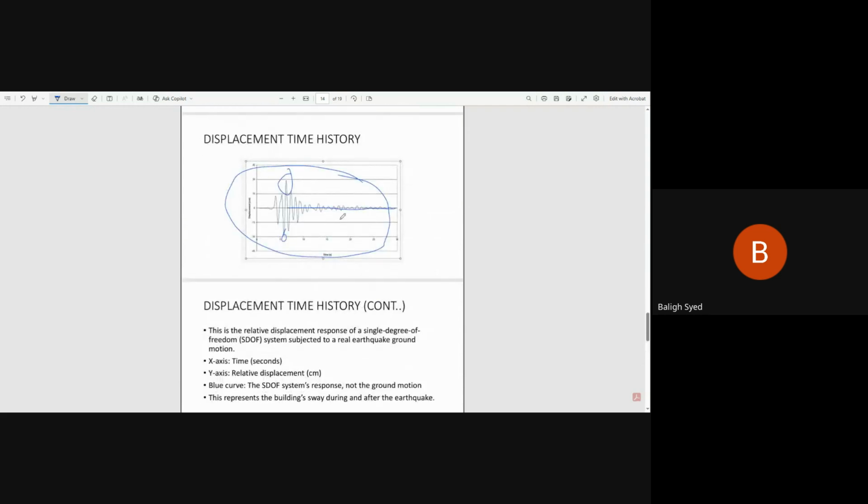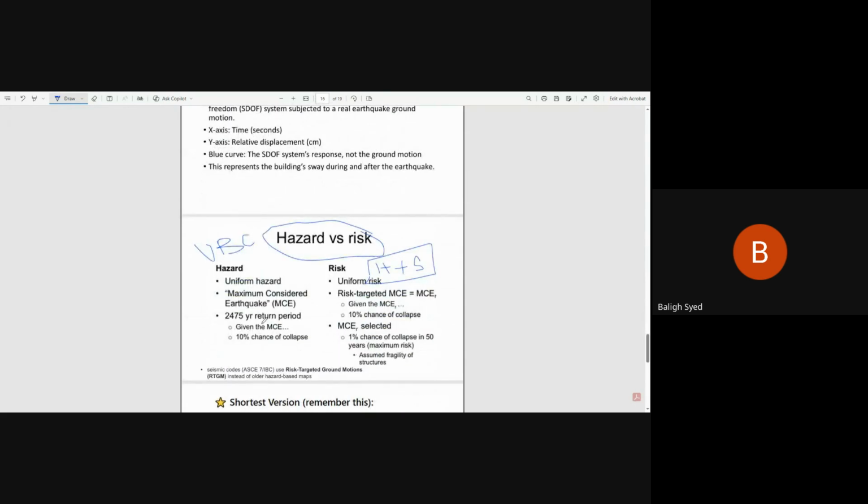That's why we call UBC an outdated code. That's why no one designs with UBC anymore, because the results we get for different structures are not the way the earthquake is acting on my structure, the way the earthquake forces are being experienced by my structure. UBC is based on the peak ground acceleration, and IBC these days is based on the spectral, the actual feel by the structure, right? And then what's the meaning of this?